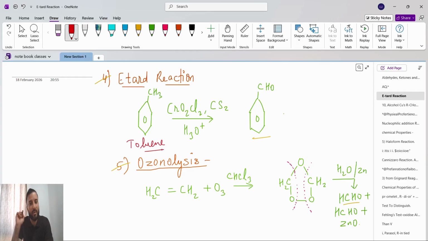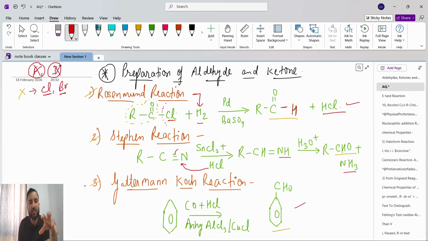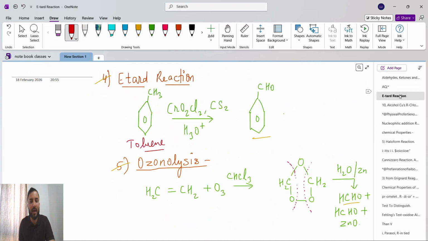Toluene will give benzaldehyde. Okay, this is easy guys. The Gattermann-Koch reaction is what? Benzene will give benzaldehyde. Benzene reacts with CO plus HCl in presence of anhydrous aluminum chloride or CuCl, and it will give benzaldehyde.